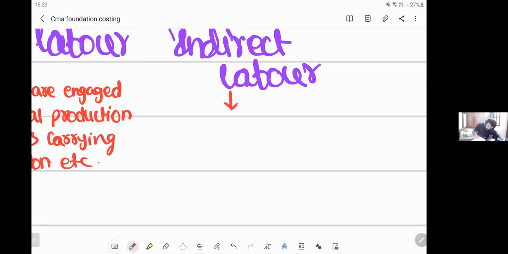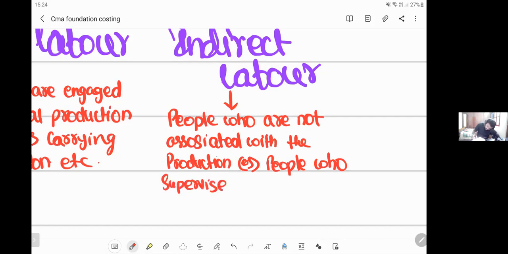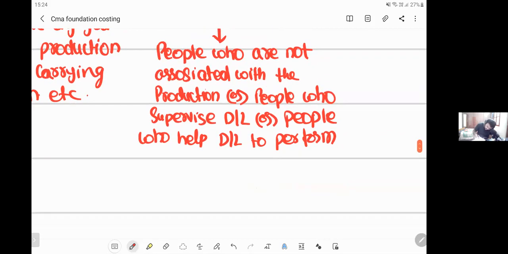People who are not associated with the production, or people who supervise direct labor, or people who help direct labor to perform their works efficiently. All these types of people are called indirect labor.